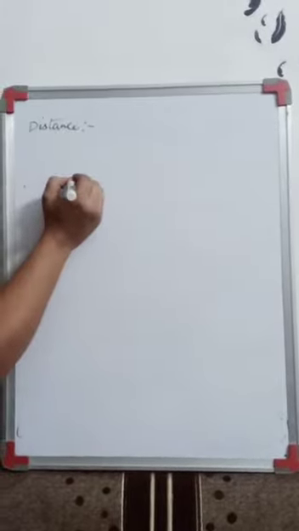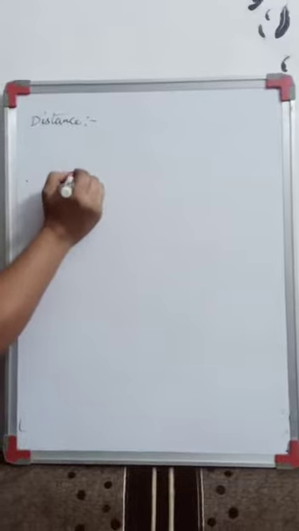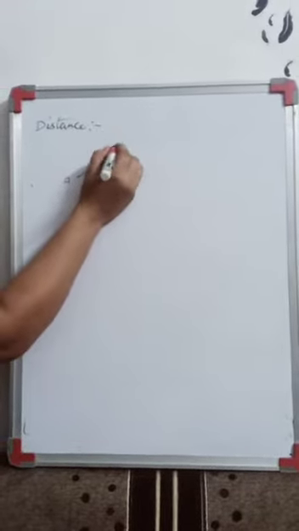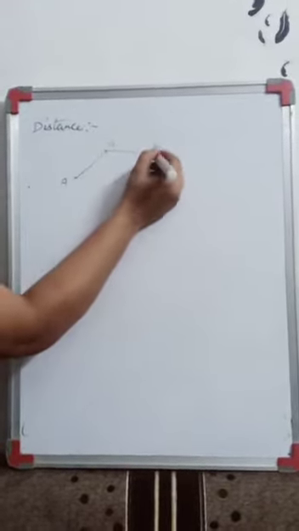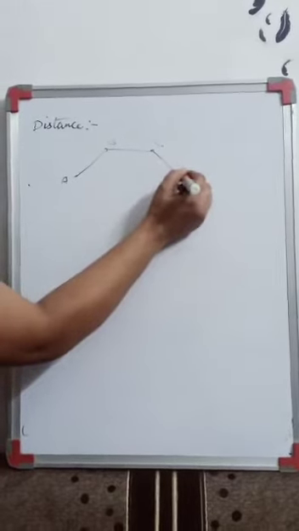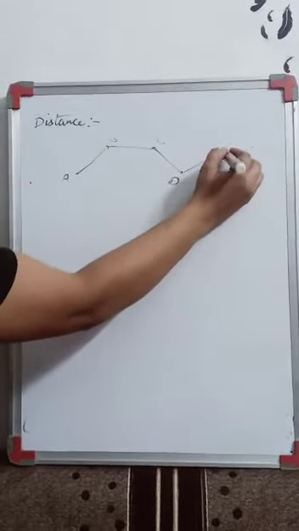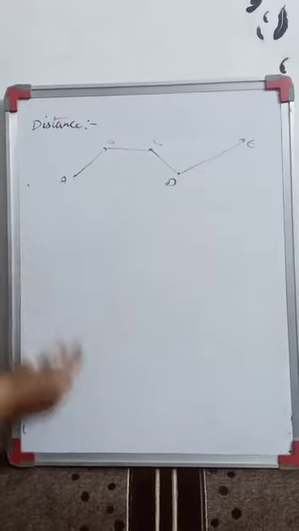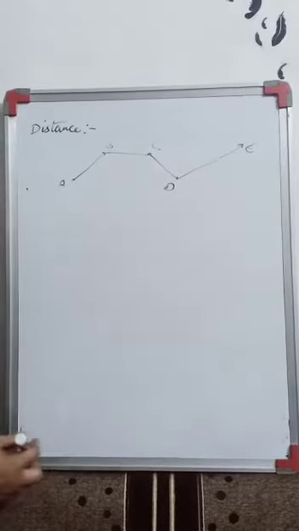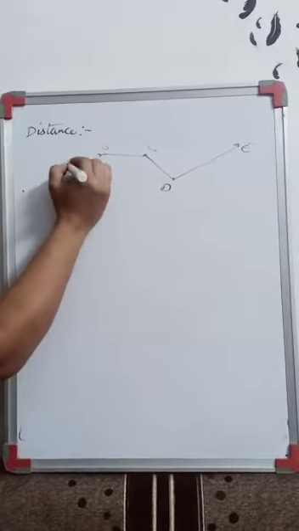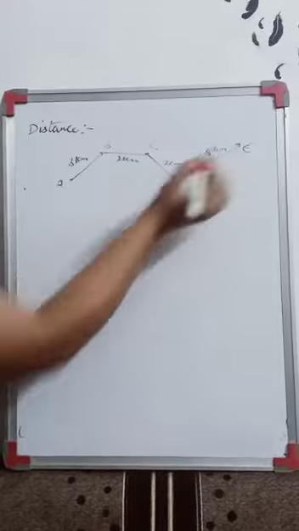Distance. Suppose an object starts from A, then moves to B position, then C position, then D, and then E position. That is the random path an object is having. And A to B is 3 km, B to C is 2 km, C to D is 2 km, and D to E is 5 km, right?